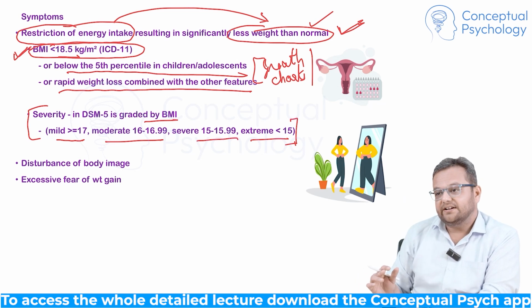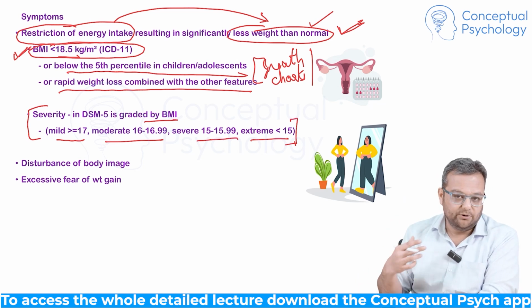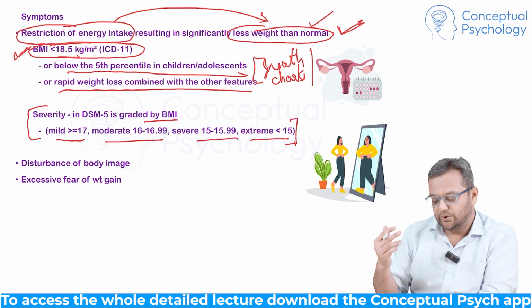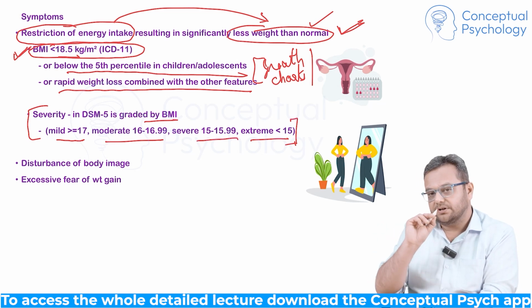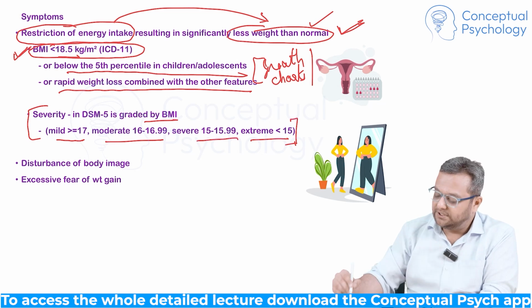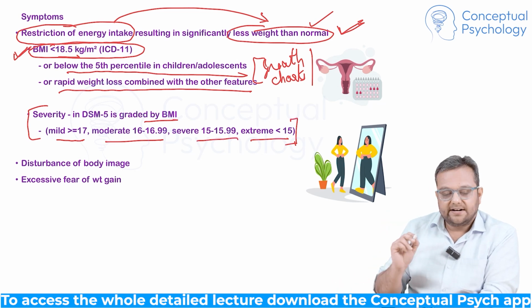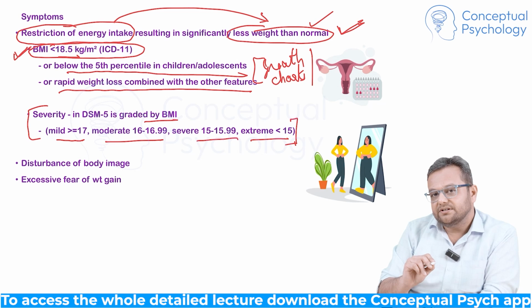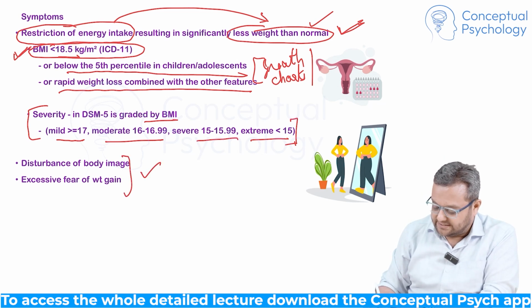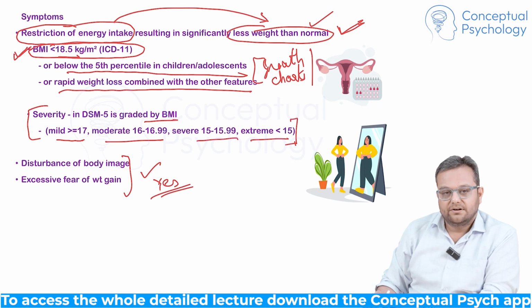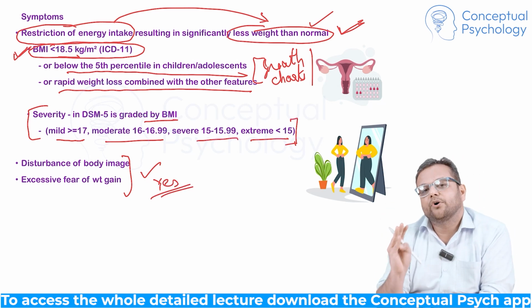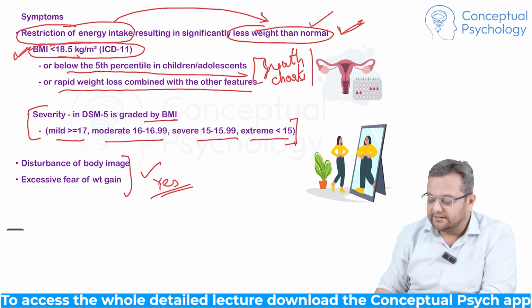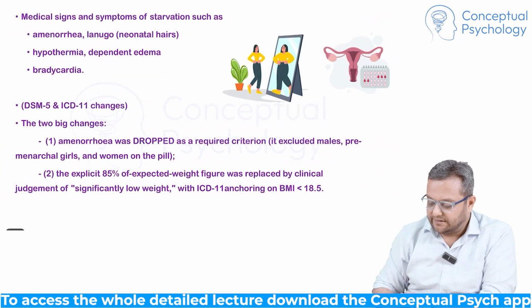Now, as the severity increases, the mortality or the morbidity because of medical complications also increases. So the first question that we saw was, is the weight less than normal? Yes. Second, does the patient have body image concerns or fear of weight gain? Yes. So there is weight loss, less than normal weight, and there are body image and weight gain concerns.